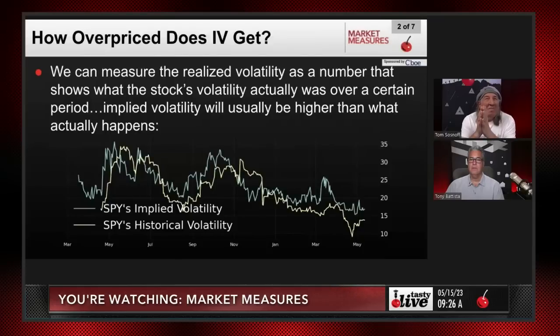So we can measure the realized volatility as a number that shows what the stock's volatility actually was over a certain period. So implied volatility will usually be higher than what actually happens. And of course, I think it's about 85% of the time, implied volatility, what could happen, is going to be higher than what actually happens. And there's lots of reasons for that.